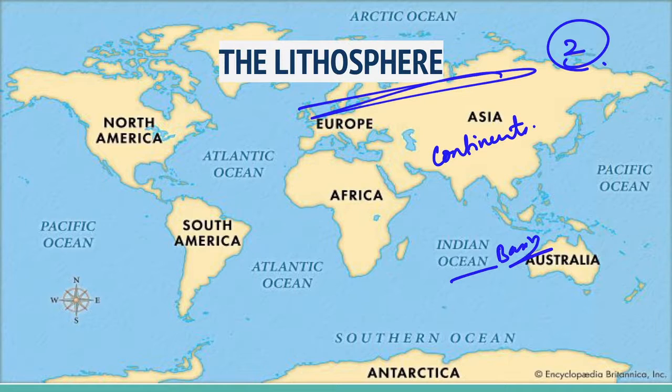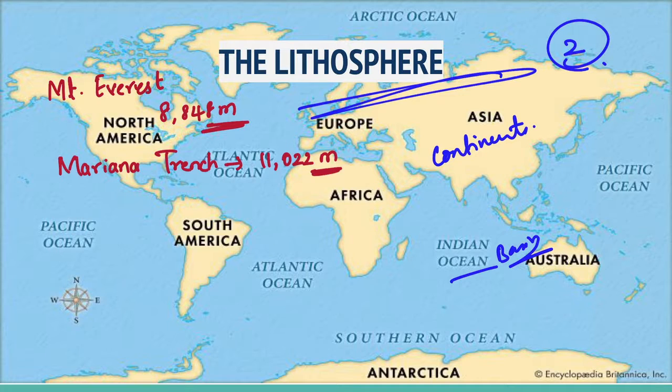It is clear from the diagram that all the oceans of the world are connected with one another, and the level of the sea water remains the same everywhere. Elevation of the land is measured from the level of the sea, which is taken as 0. The highest mountain peak is Mount Everest, with a height of 8,848 meters above sea level, and the greatest depth, 11,022 meters, is recorded at the Mariana Trench in the Pacific Ocean.